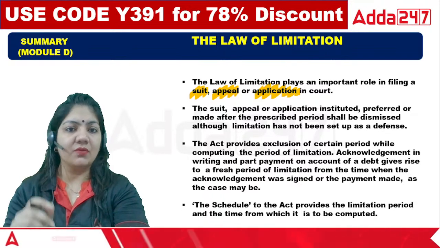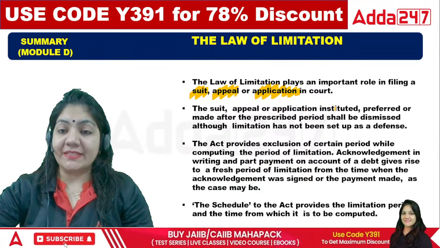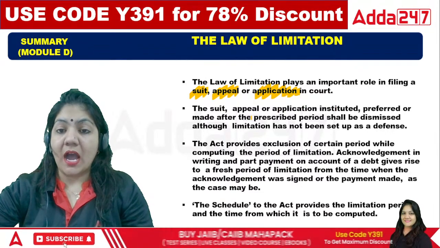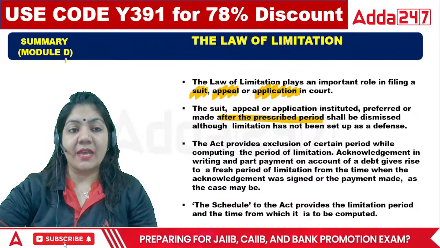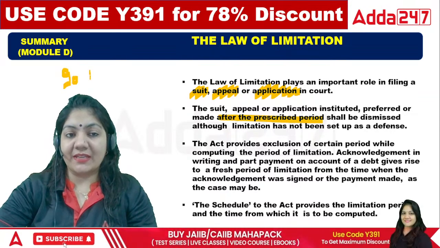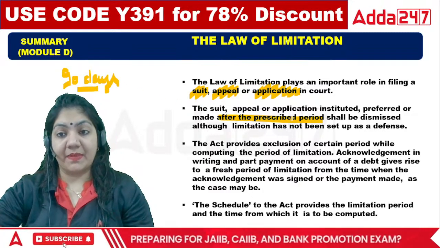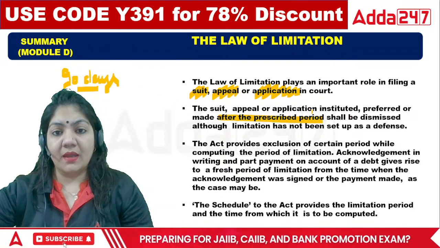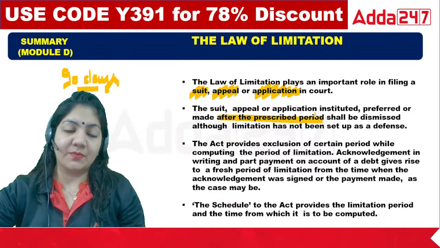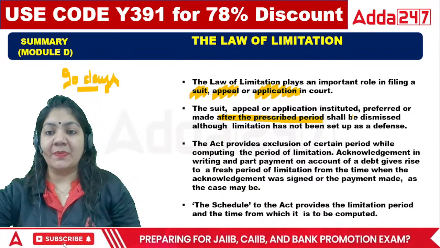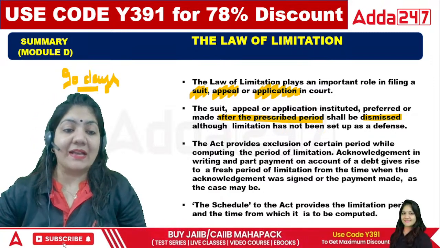Done, class? So this is your first point. The next one is that a suit, appeal, or application instituted, preferred or made after the prescribed period. Suppose the limitation period is given as 90 days, that within 90 days you have to file the case. If that 90 days have passed, and a suit or appeal is made after the prescribed period, it shall be dismissed, although limitation has not been set up as a defense.